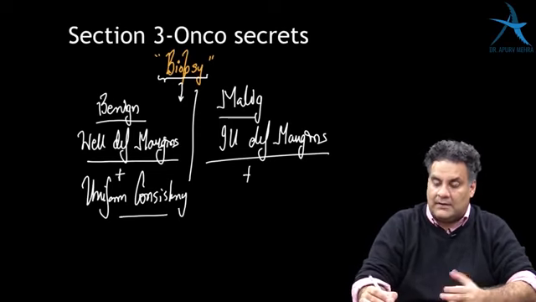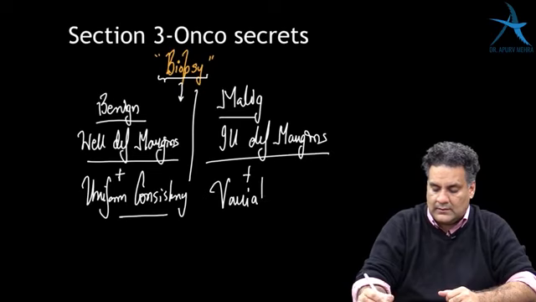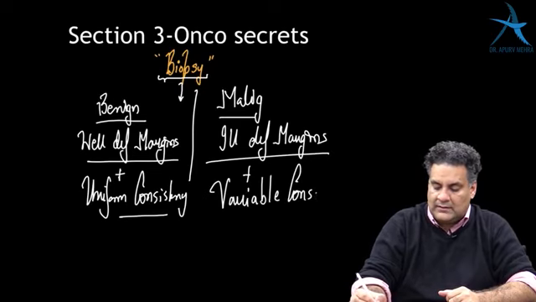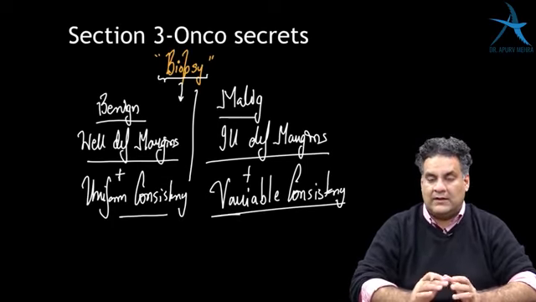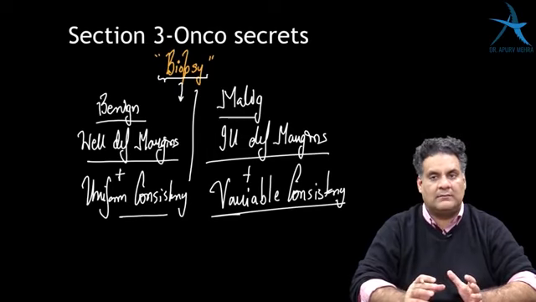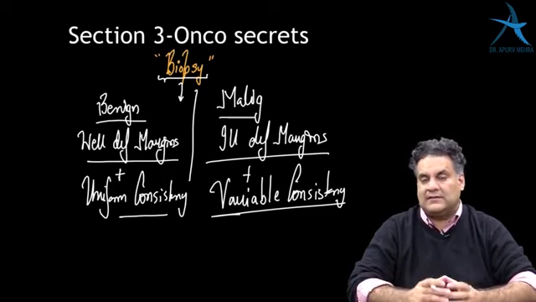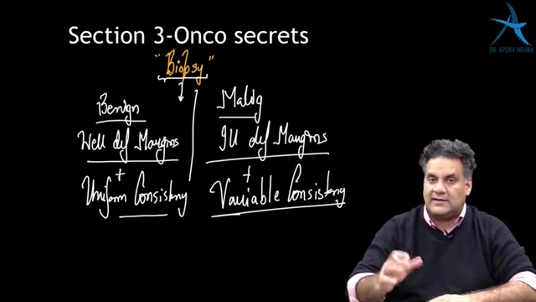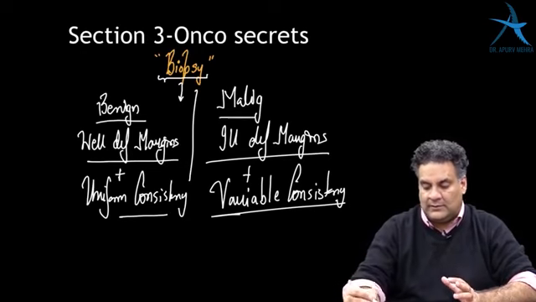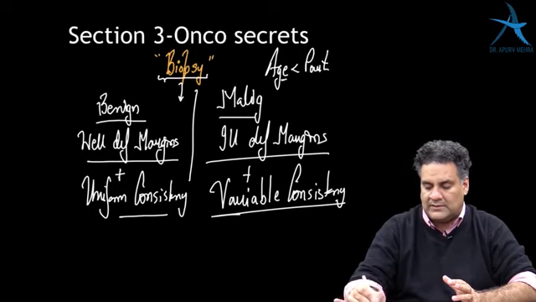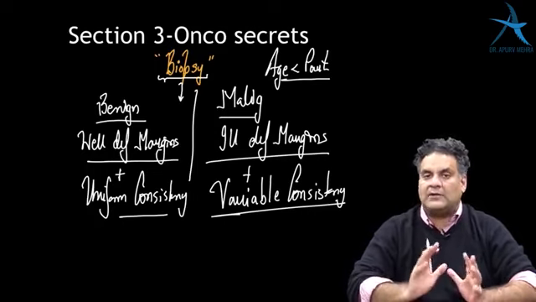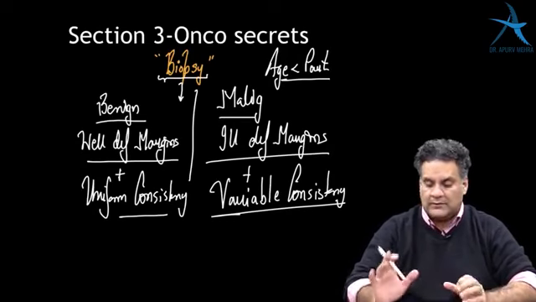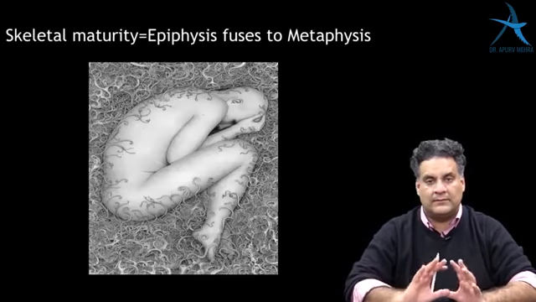Whereas malignant will have ill-defined margins and will have variable consistency. So uniform margins, well-defined margins, uniform consistency, benign. Variable consistency, ill-defined margins, malignant. And the next thing that we must remember to diagnose any bone tumor is age and part. Age of the patient like first decade, second decade or later, and part like epi, meta, dia. So part of the bone is more important than age. So these are important features with which we will diagnose the bone tumors.